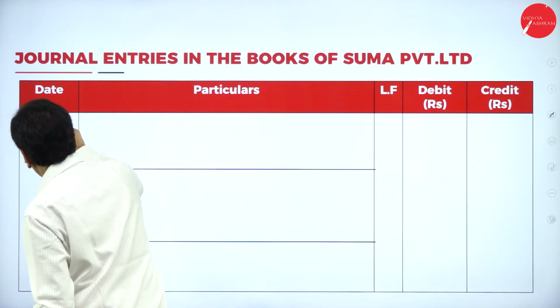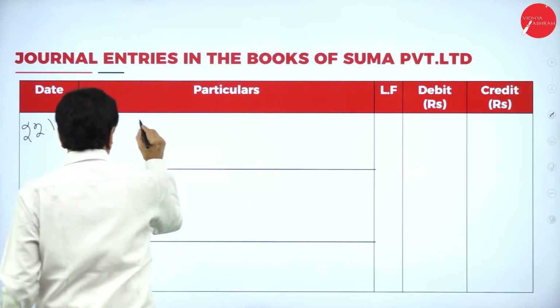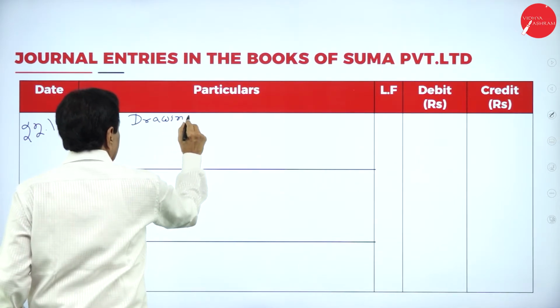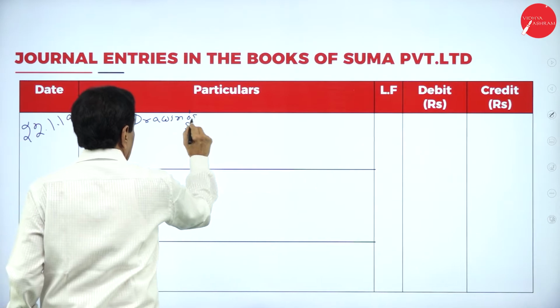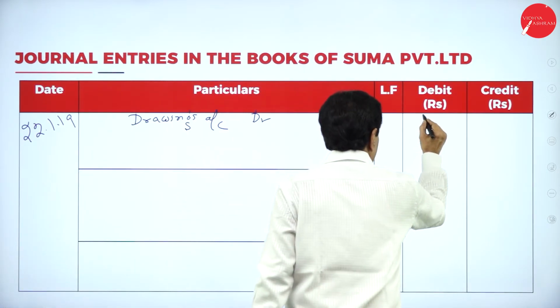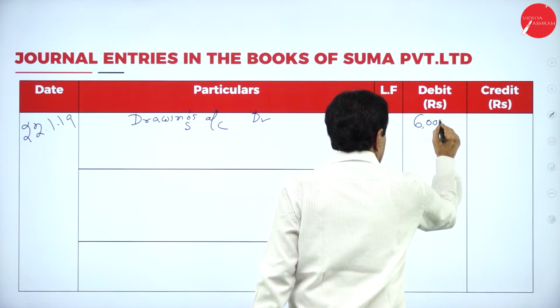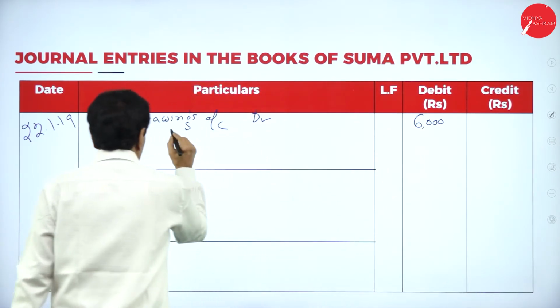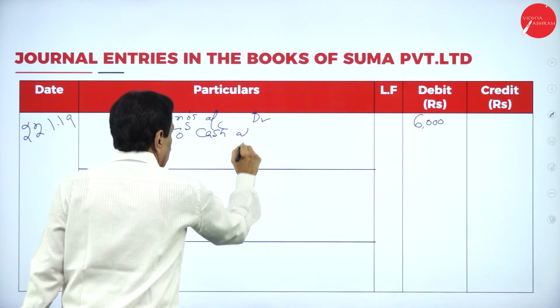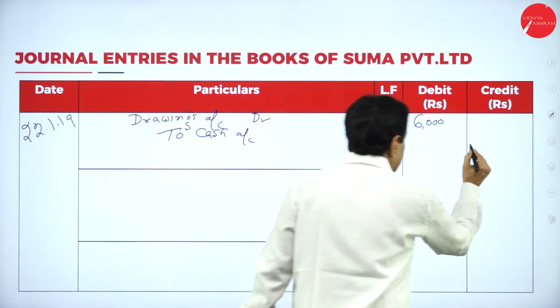22nd, 1, 2019. Drawings account debit $6,000 to cash account $6,000.